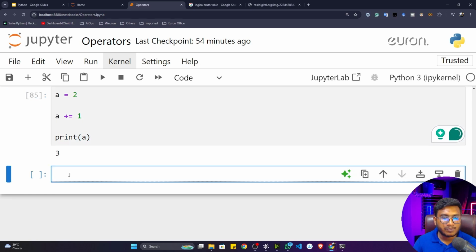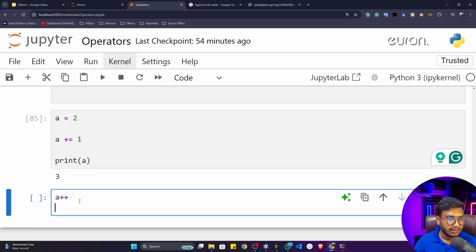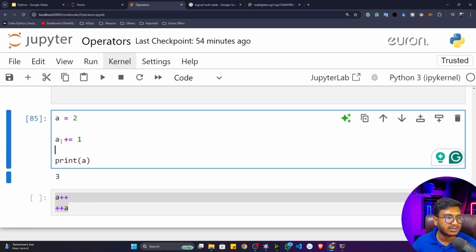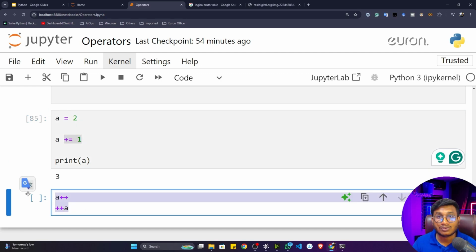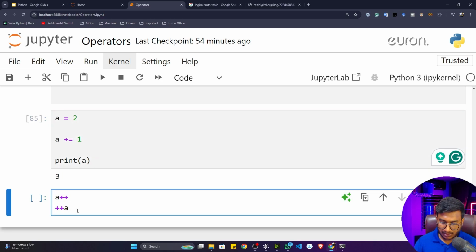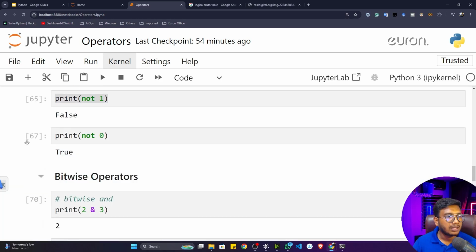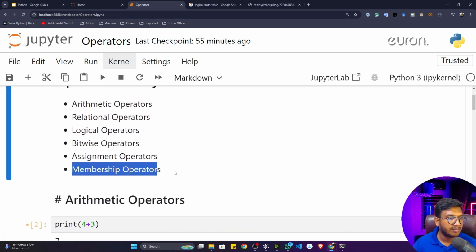And you remember in other programming languages we used to write a plus plus, which means it will increase this number by 1. Then we also used to write plus plus a, which first increases and then updates. This is the concept of other programming languages, but in Python they have made this statement very easy. This is more readable than that one. Sometimes we get confused with that statement, so that's why Python made this easier statement. So this is our assignment operator. It's only the equal sign, and this equal can be used with any other operator.